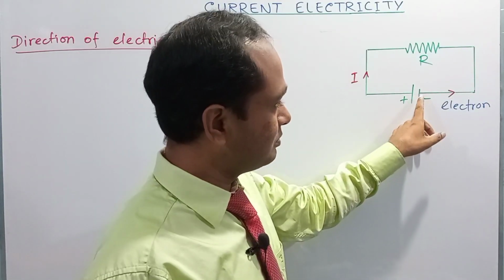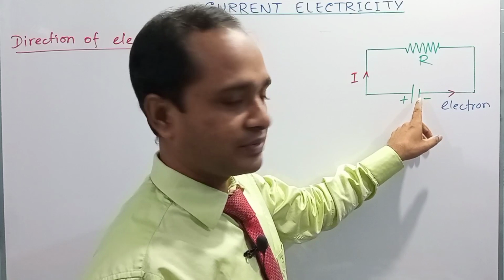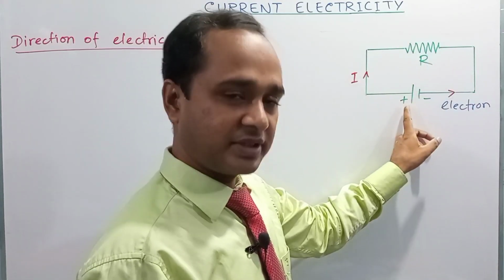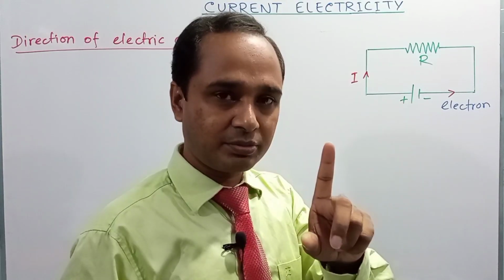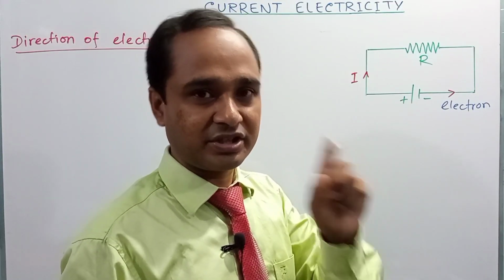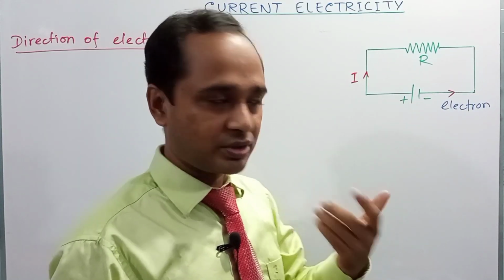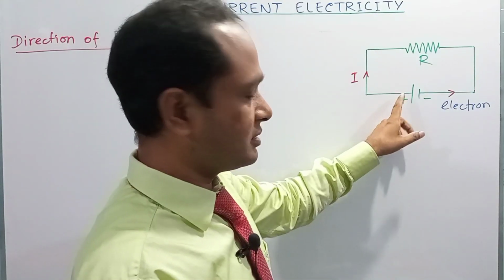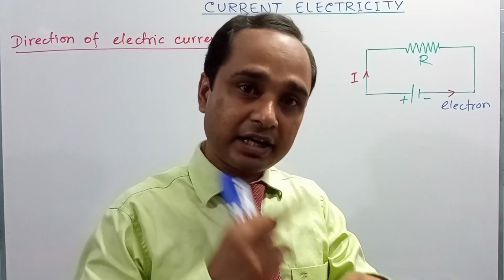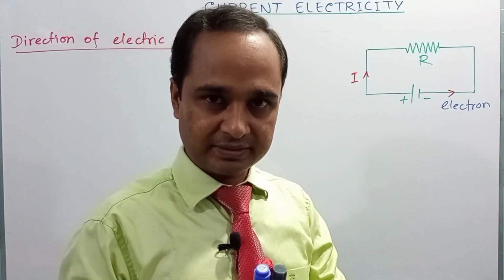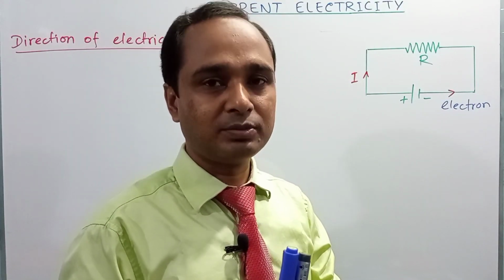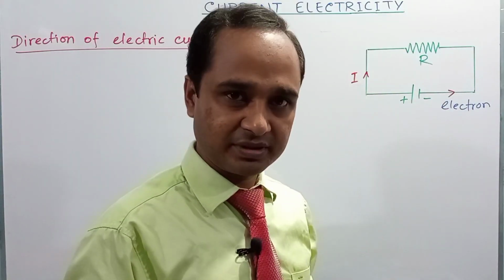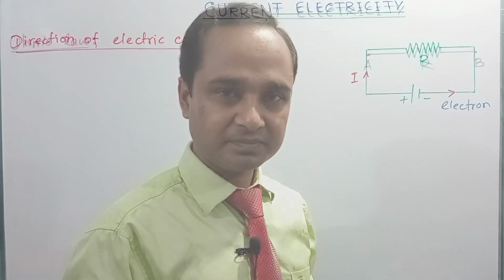So electrons move from the negative end of a source or electric cell to the positive end of the cell, but the direction of electric current is reversed relative to the electron flow. So traditionally we show the direction of electric current from positive end to negative end, or higher potential to lower potential, but actually the electrons move from lower potential to higher potential, or negative end to positive end, right?